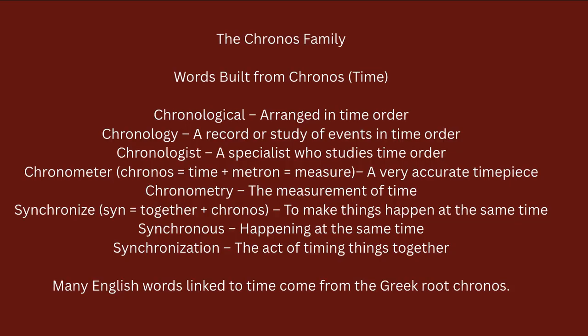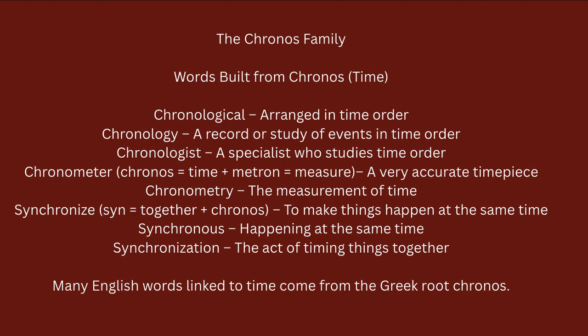From the root chronos, there are many English words that are linked to time. So the chronos family, words built from chronos, which means time, are: chronological, arranged in time order.